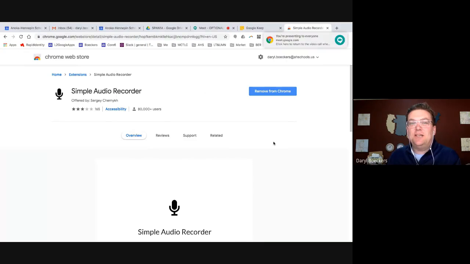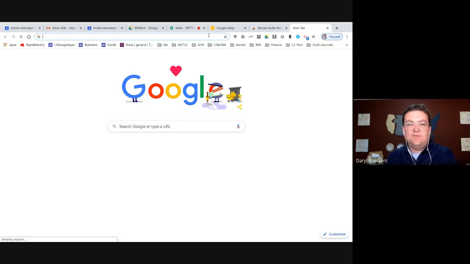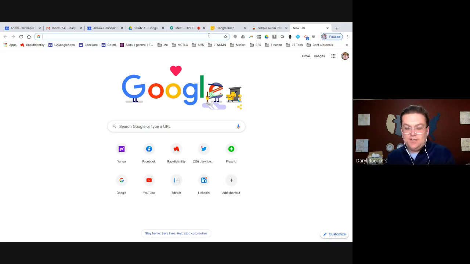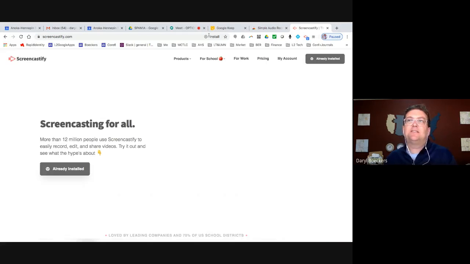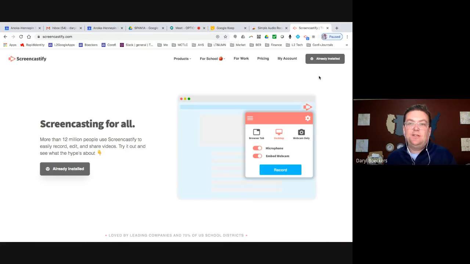The next way you could do this, I've used this with a student task called ¿Qué tal la semana? How was your week in Spanish? Where students recorded, and again, I would use a Google extension called Screencastify. I'm betting several of you are using Screencastify to share out messages with students. And to add that Screencastify extension, you would just click on install here. Mine is obviously already installed.